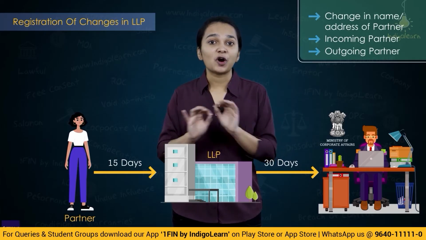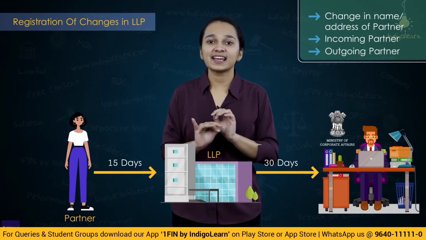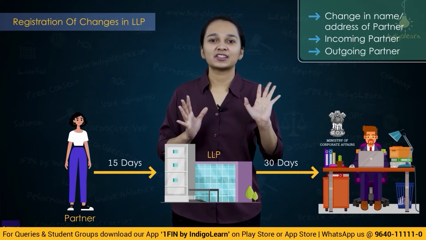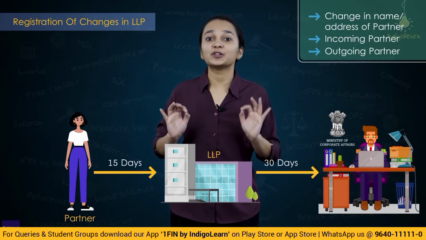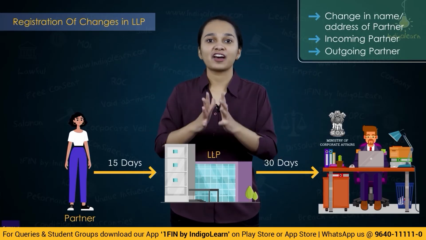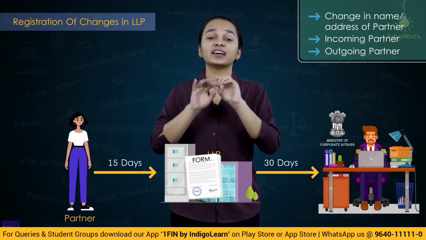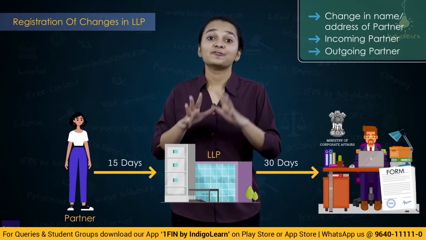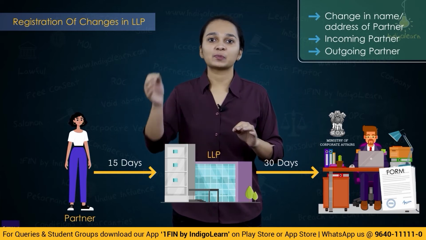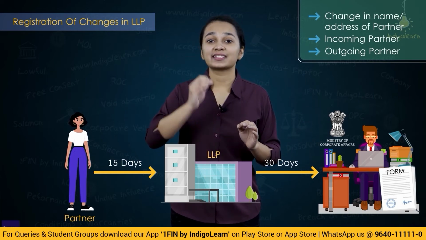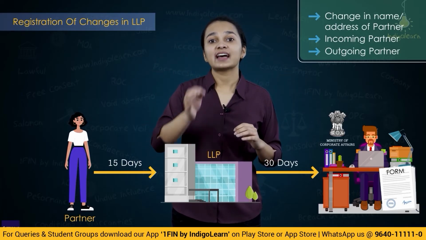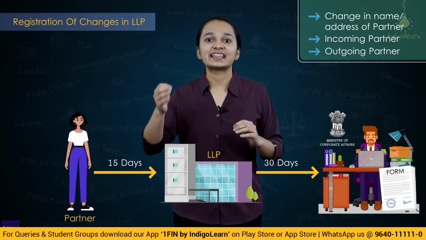And when informing the registrar, understand that whenever you are filing any information with the registrar, it has to be in a proper form. There are different forms which have been prescribed for this. So the information about these changes has to be in the proper prescribed form, along with prescribed fees, and this form shall be signed by the designated partner.